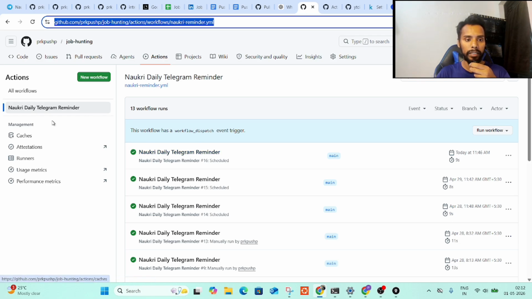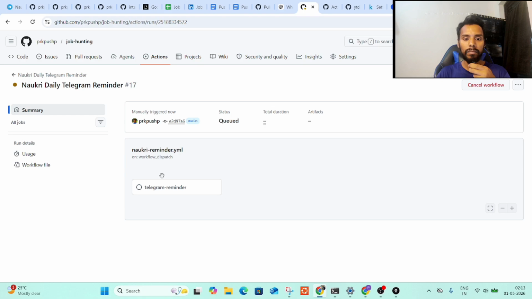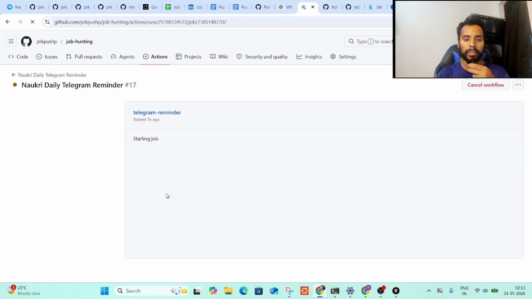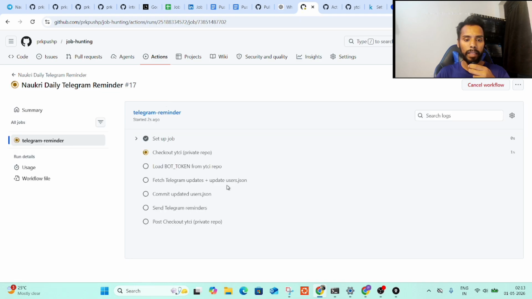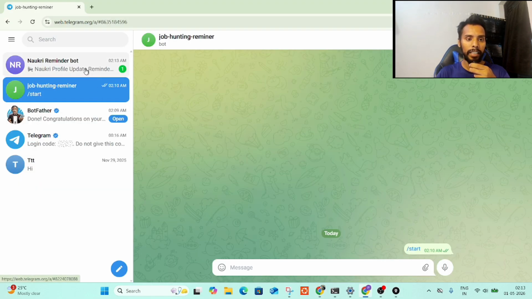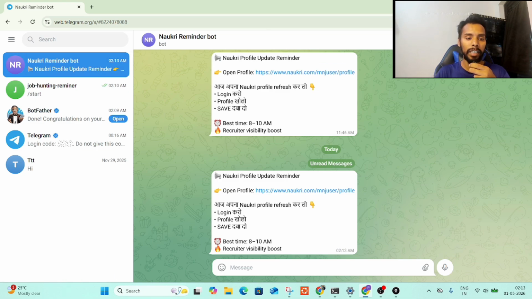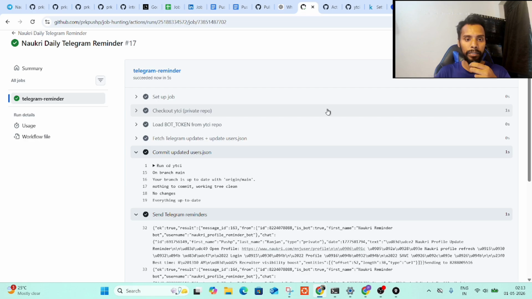Now coming back to this, I'm going to run it again to show you right now. So I'm doing branch main. And it is looking for a runner, and it got the runner and done. So I just ran it, and we can see this notification in Telegram. Boom. Not sure how much impact it will be making, but for the job hunters, it is definitely going to help.